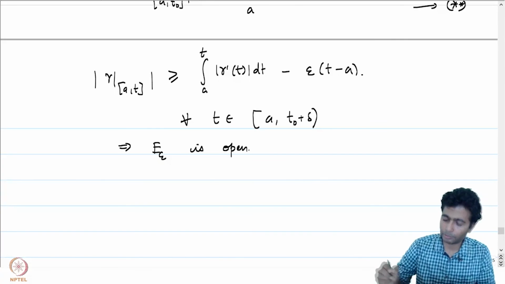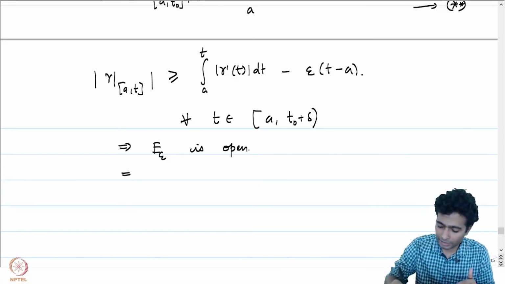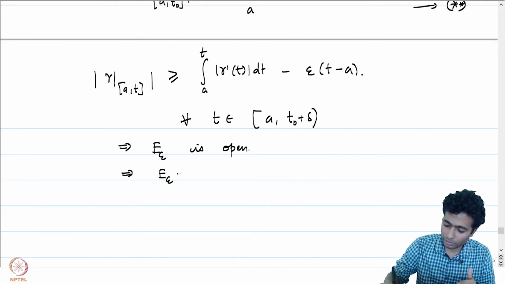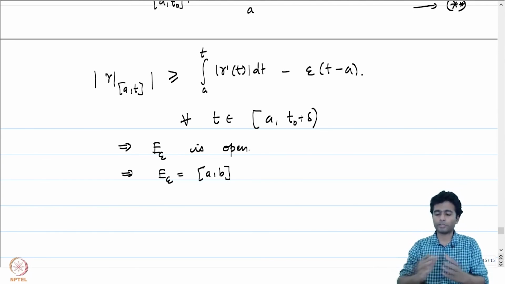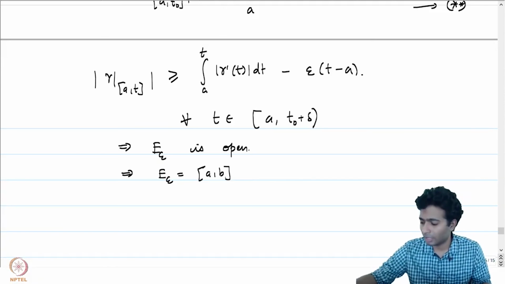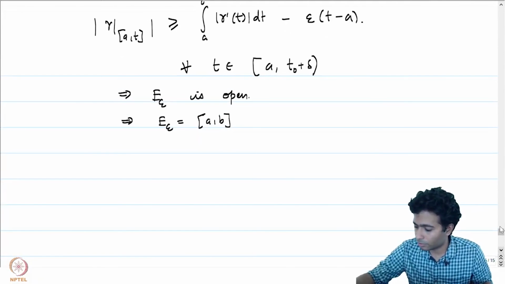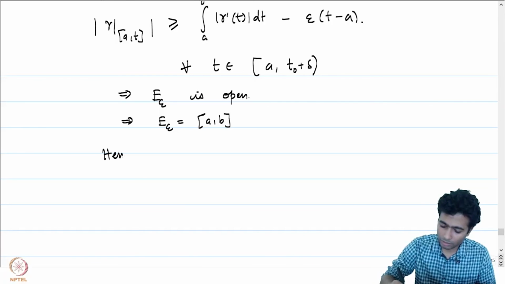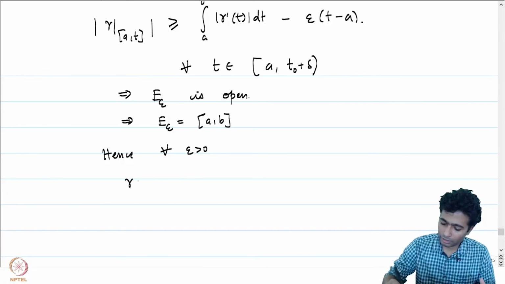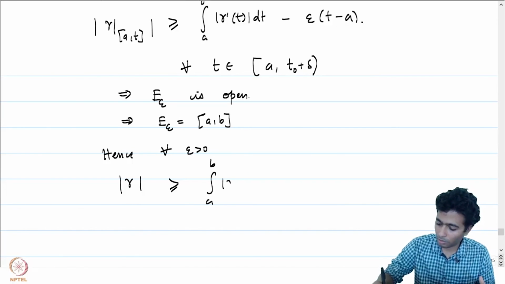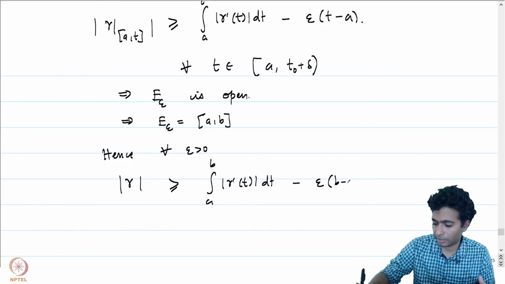And that means that it's both an open and a closed set, which implies that E epsilon is equal to the set a, b. Because a is in E epsilon, it's non-empty, and therefore it has to be the entire set. Okay, good, because what we have just shown is that for all epsilon positive, the arc length of gamma is greater than or equal to the integral from a to b of mod gamma prime t dt minus epsilon times (b minus a).